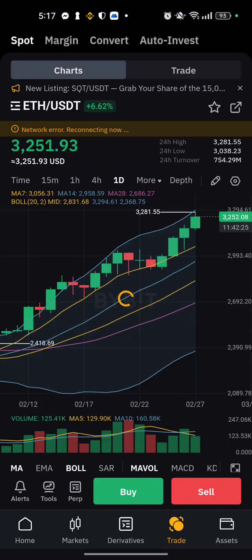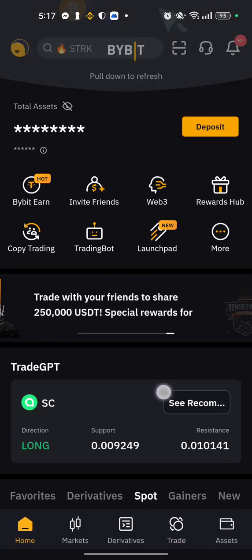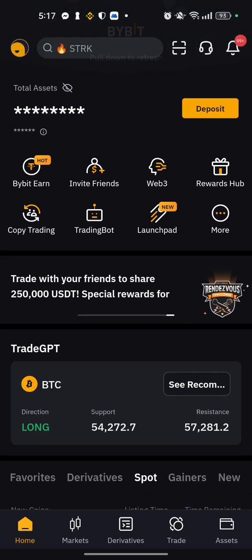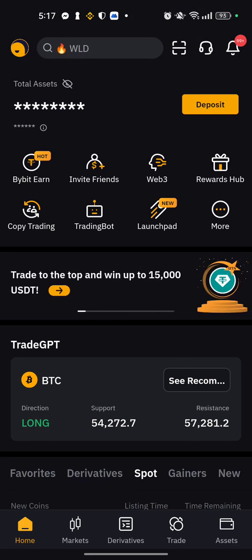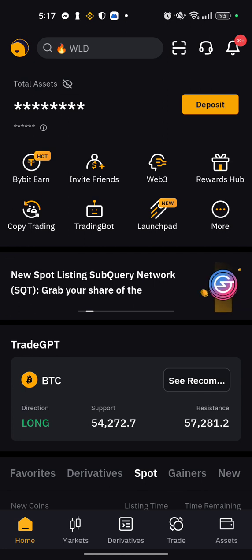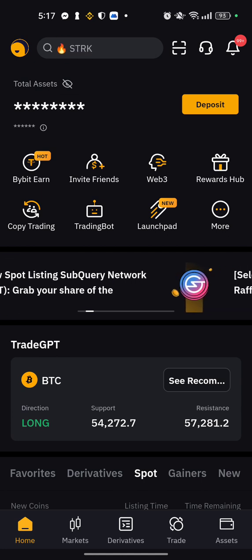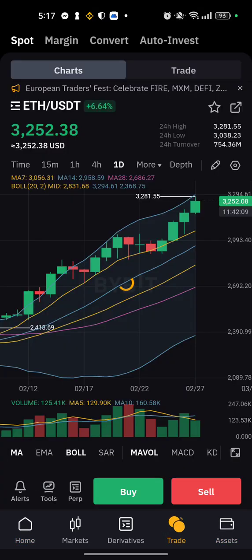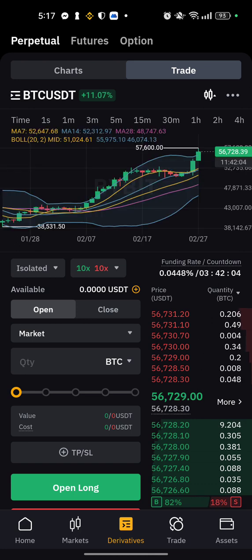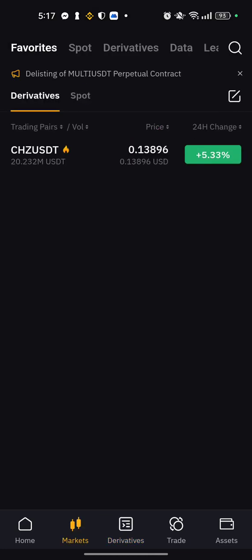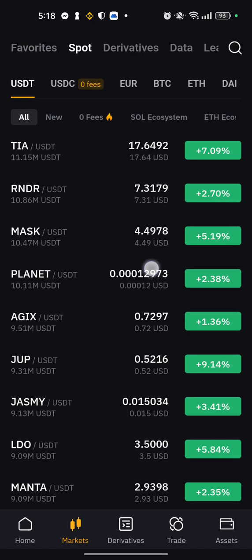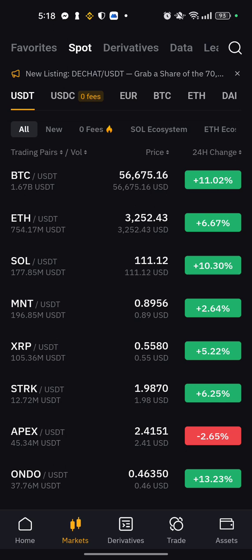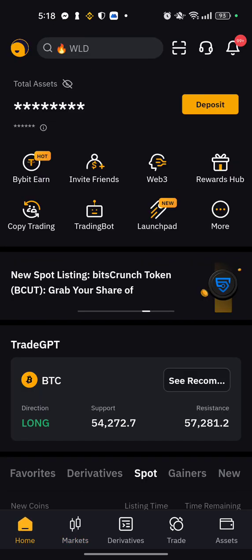Open the Bybit wallet, go to home. For security reasons I don't show you my wallet size. There are three options in the lower corner: assets, trade, this is spot trading, this is futures trade, this is market. This is my favorite sports, all of this. So I start from home.